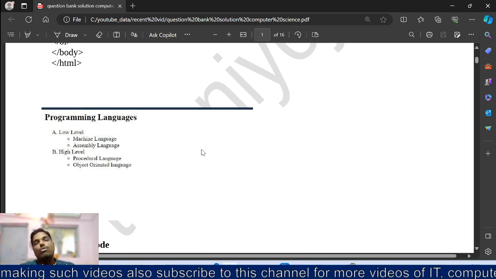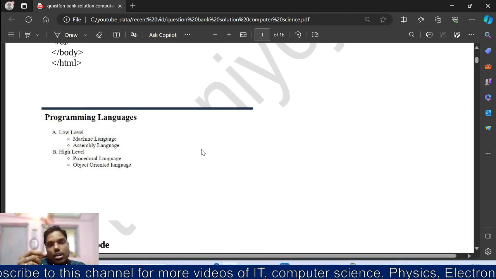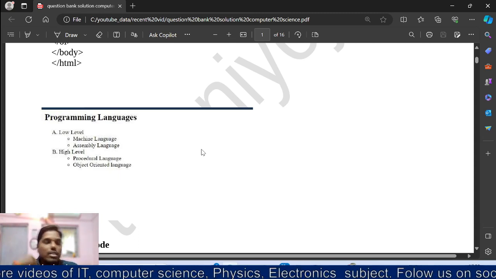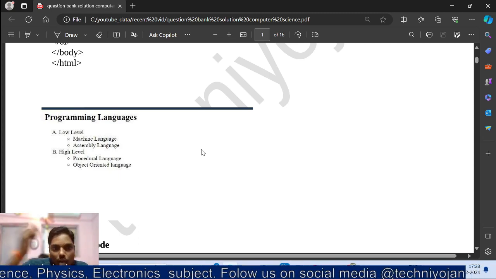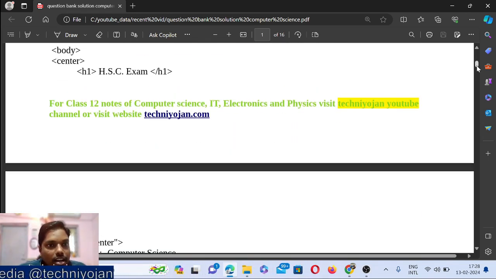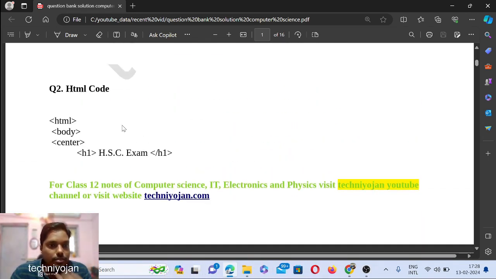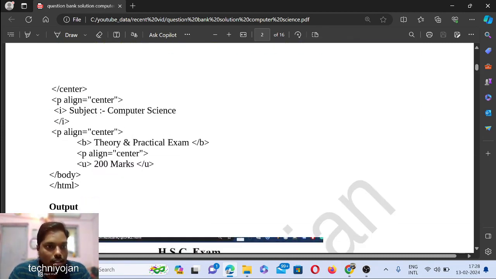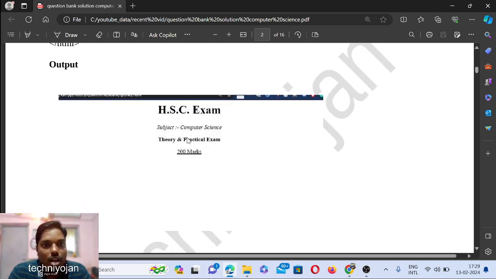So with this type of output, they can ask you to write the code, or they will display the output for you and you have to write the code. Okay, so yeah, then second: again some pattern by using some tags, formatting tag and then a paragraph tag. Basic formatting I would say, italics, underline, all this. Okay, so the output looks like this.